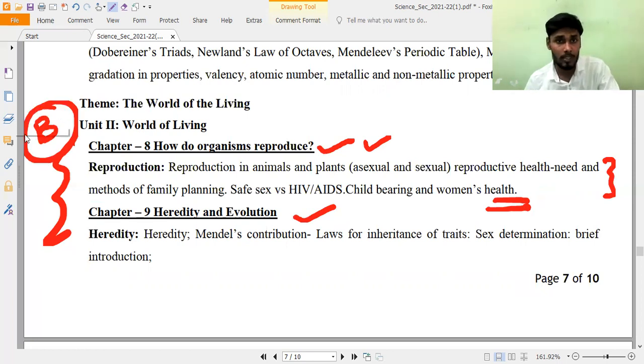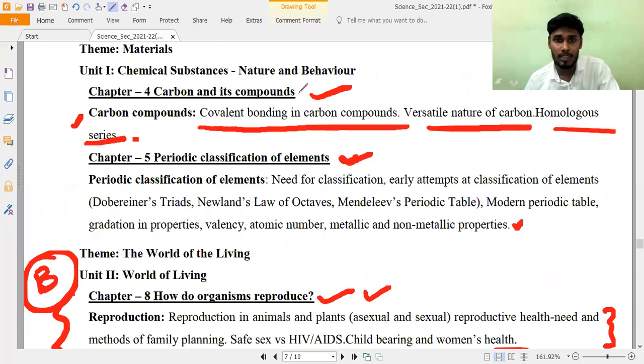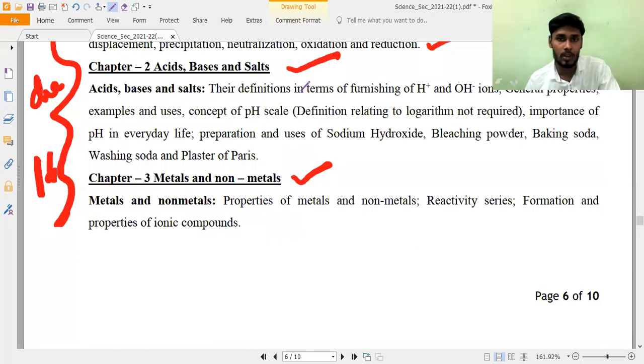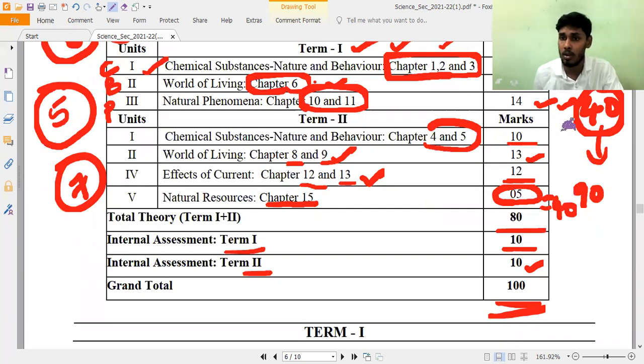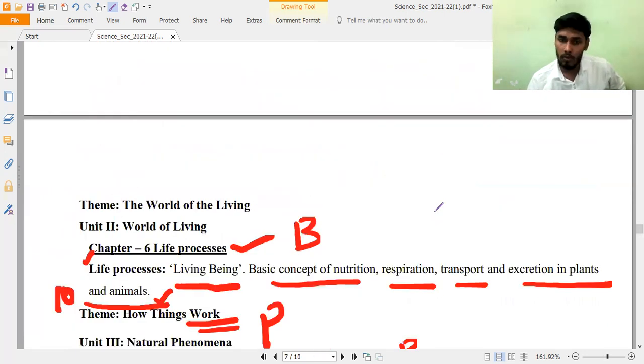In the second board examination, chemistry marks are very less, because chemistry has only 2 chapters for the second term. That is why in the second term they are going to ask only 10 marks from chemistry. From biology, a little bit higher priority, so 13 marks they are giving for the second term. And physics, they are going to ask 12 marks. And this is a normal environment subject, natural resources, chapter number 15. That is 5 marks going to come. Again, this totally will be equal to 40 marks.